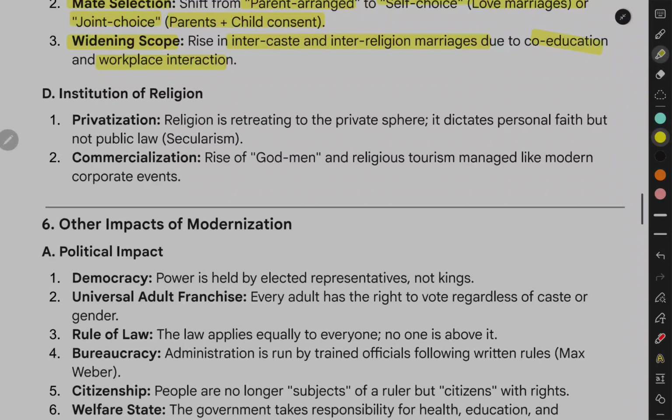D. Institution of religion. Privatization: religion is retreating to the private sphere. It dictates personal faith but not public law, secularism. Commercialization: rise of God-men and religious tourism managed like modern corporate events.